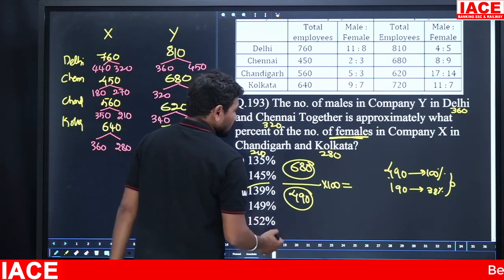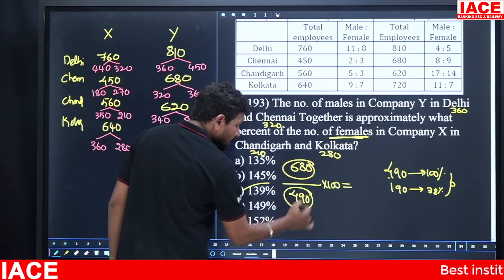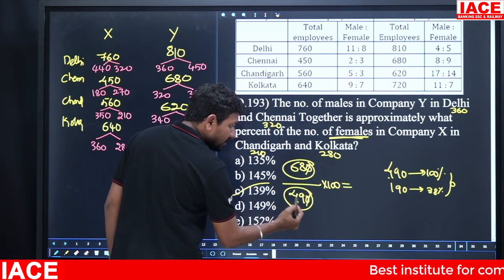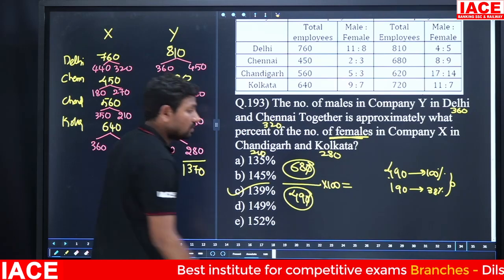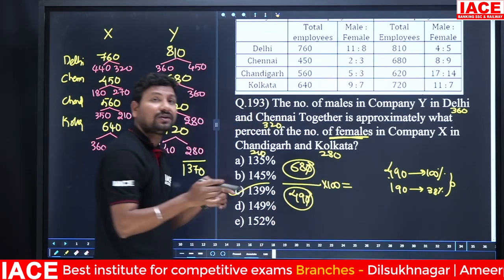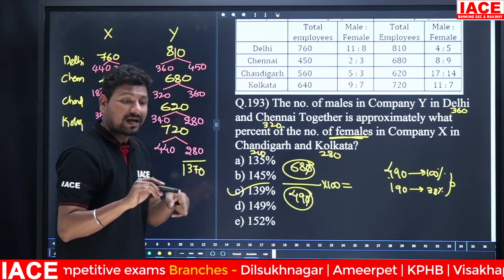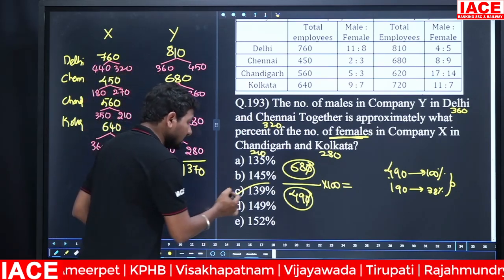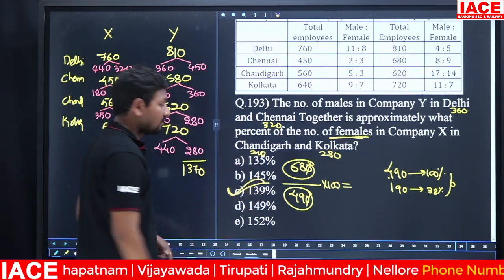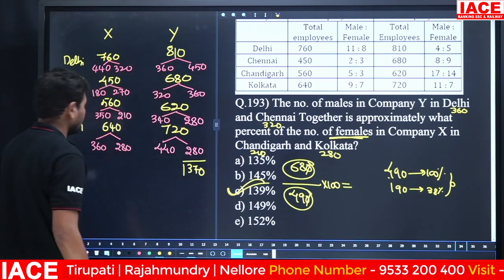Otherwise, assume 490, the 0 will be cancelled, 49 assume 50. 50 to 100 is how many times? 2 times. 68 twice is 136. Okay, the answer should be more than 136 and near to 136, which means 139 is the answer. Option C. Next.